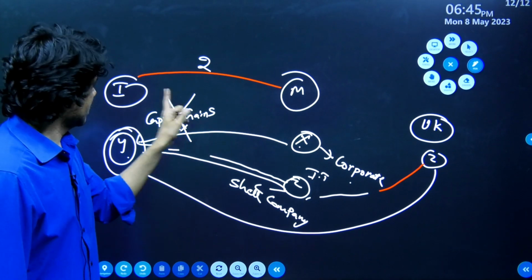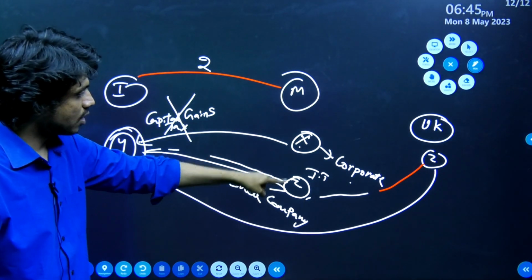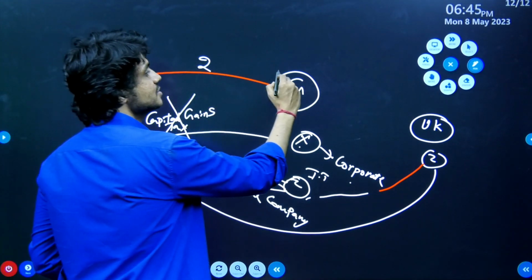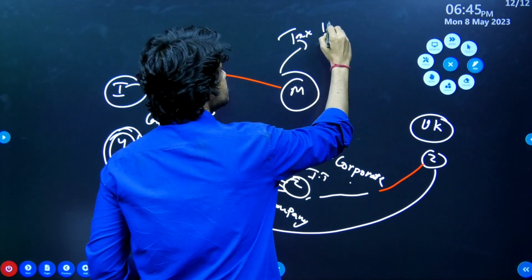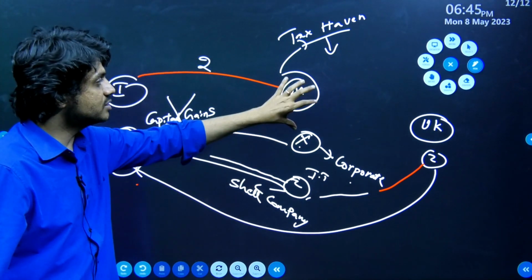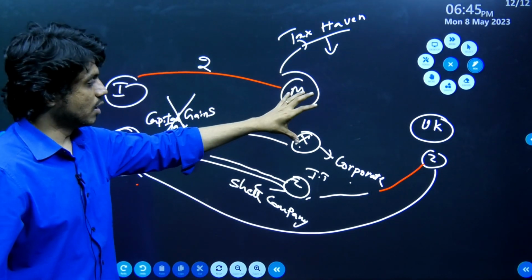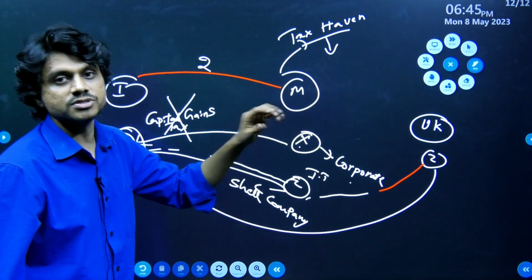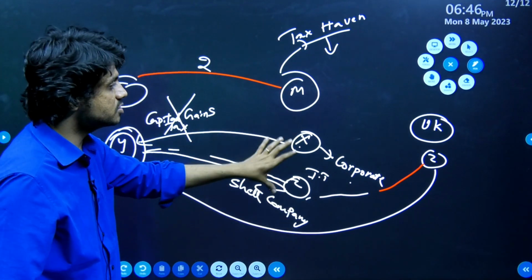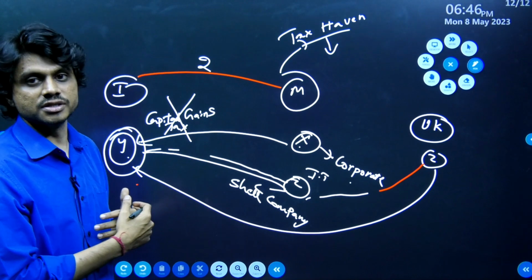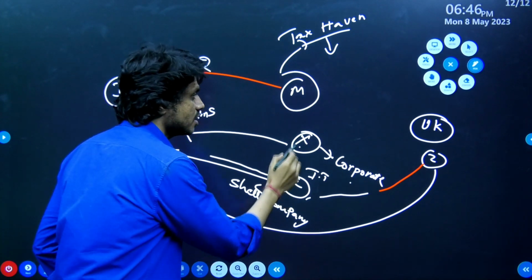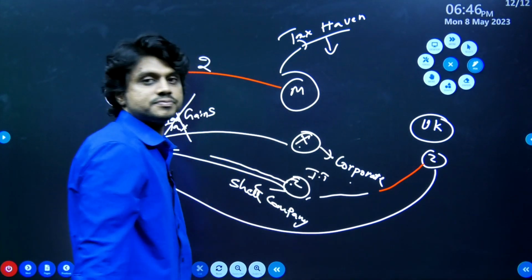Now if India asks Mauritius who all are genuine people, Mauritius will not reveal the data because this is a tax haven country. What is a tax haven? A tax haven nation is one which maintains secrecy of financial transactions and information present in the country. Which country came here, which country is investing in their financial institutions, all these things they do not share. They maintain financial secrecy. Transparency will not be there. So the government of India will not be aware whether this company Z really belongs to Mauritius or the UK.